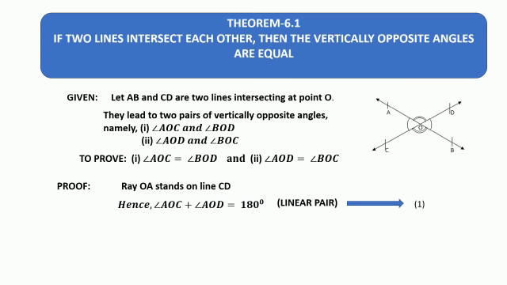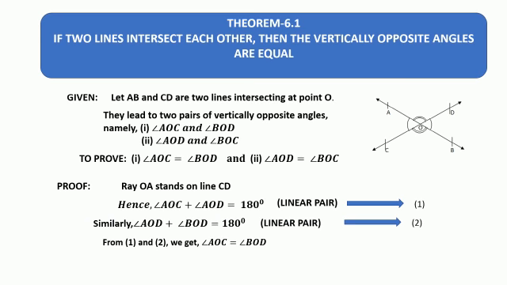Similarly, I am considering line AB and ray OD. What is the other pair of adjacent angles? The sum will be angle AOD plus angle BOD is equal to 180 degrees. Same reason again, linear pair, and equation number 2. So subtracting these two equations and simplifying, I get that angle AOC is equal to angle BOD. So this is the first pair of angles that has been got by simplifying. Similarly, can you prove that angle AOD and angle BOC are equal? Hence, it is proved. So watch the video carefully and solve the problems based on this.